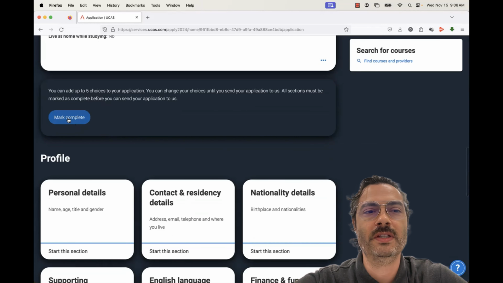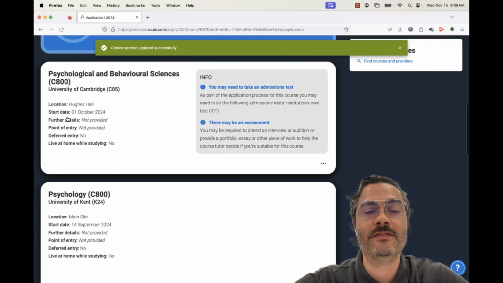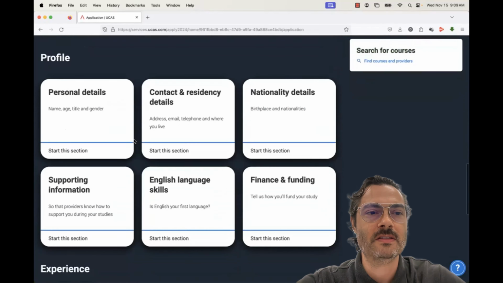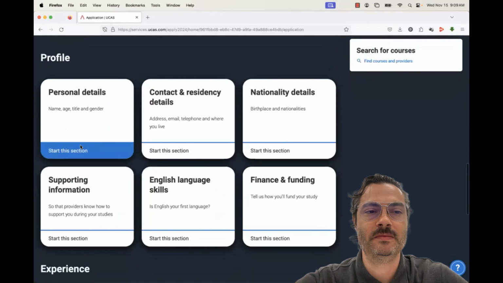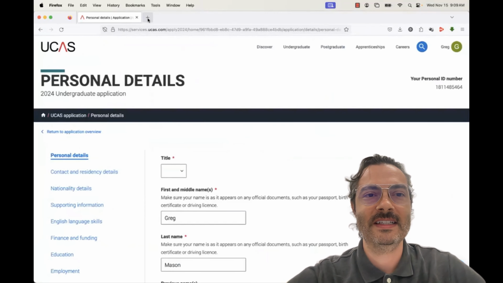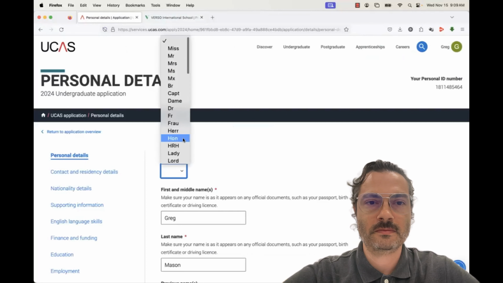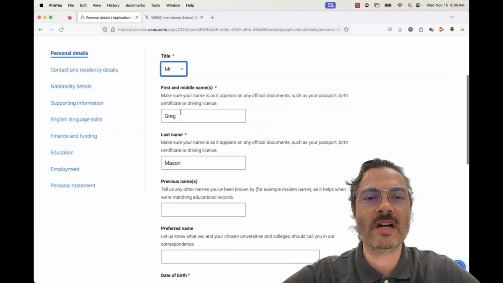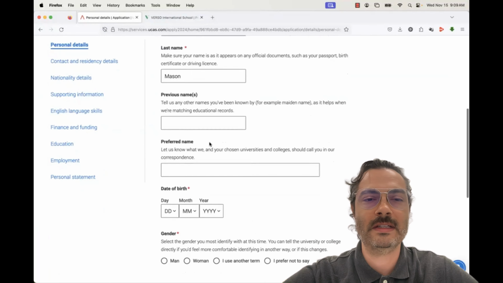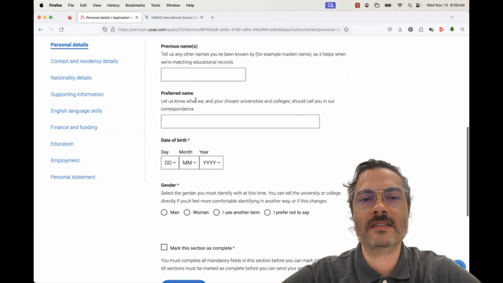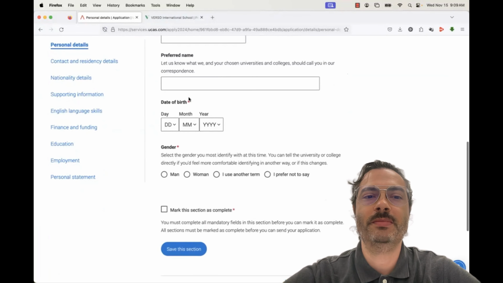So we can say that we're only going to apply to these, although you do get 5 options within a UCAS application. So now let's get into our personal details. I'll use our school's address, etc. So I'm just going to pull up the school's website here so I can copy that over when I need to. Just use regular Mr. here. It's already pre-populated my name from the application creation of the account. Anything that is not starred, potentially you could skip.